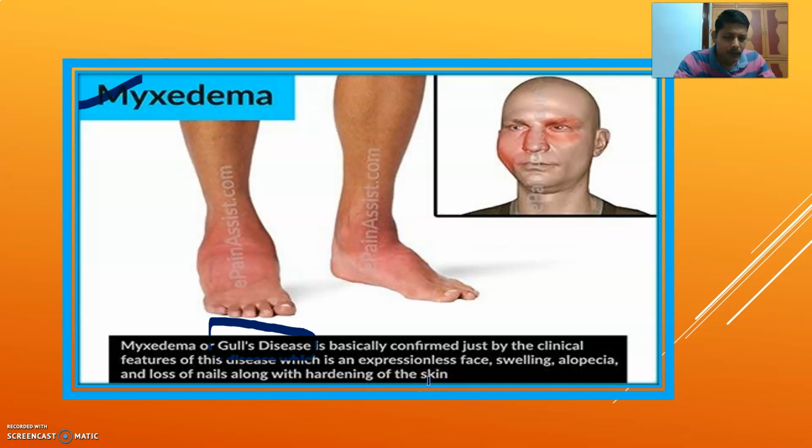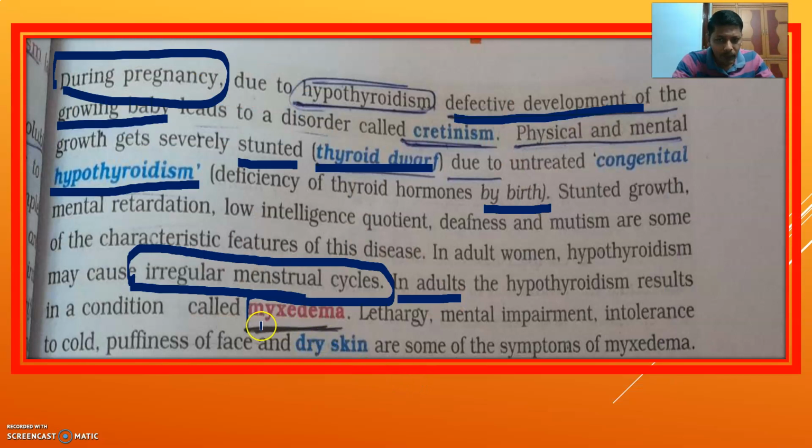These are the symptoms of myxedema. Lethargy, mental impairment, intolerance to the cold, puffiness of the face, and dry skin are some of the symptoms of myxedema.